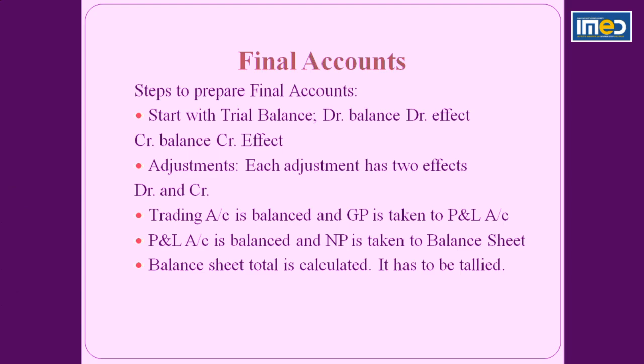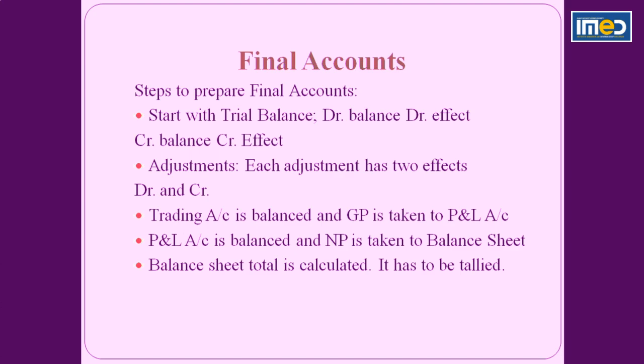Now, while preparing final accounts, you have to give two effects of every adjustment: debit and credit. In trial balance, what we have seen? Only one effect: debit balance, debit effect; credit balance, credit effect. So after, you have to post it to trading account, profit and loss account, or balance sheet.